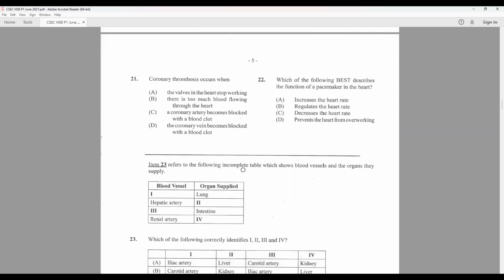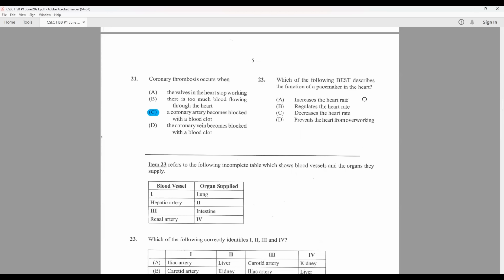Coronary thrombosis, question 21, occurs when the valves in the heart stop working, there's too much blood flowing through the heart. The coronary artery becomes blocked with a blood clot. The coronary vein becomes blocked with a blood clot. C being the best answer here.